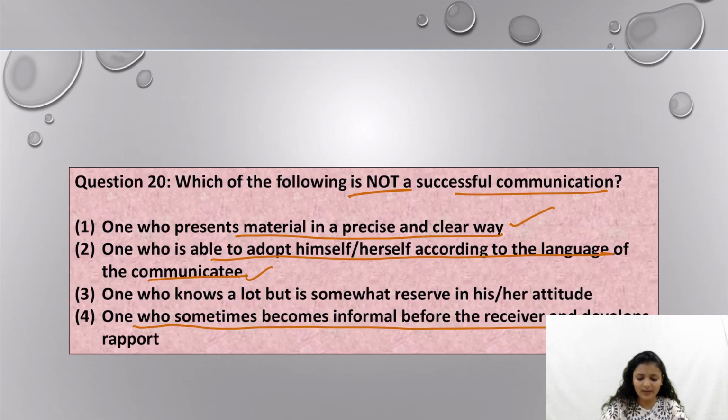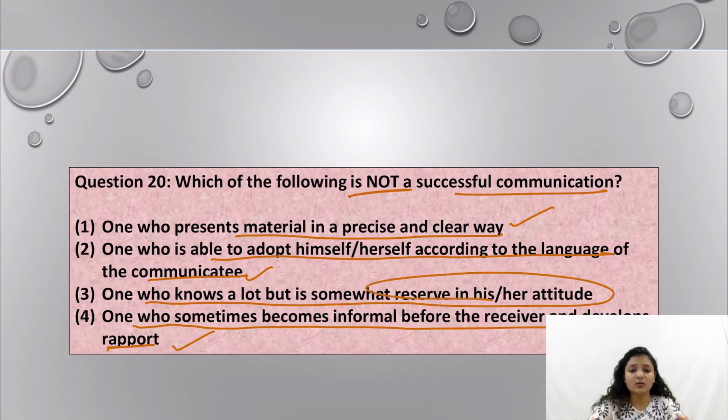Fourth, one who sometimes becomes informal before the receiver and develops the rapport. This is also correct. One who knows a lot but is somewhat reserved in his attitude: an introvert person might feel difficulty while communicating because he cannot express his ideas in words easily, and he is not able to communicate the intent of the message that he tries to send.